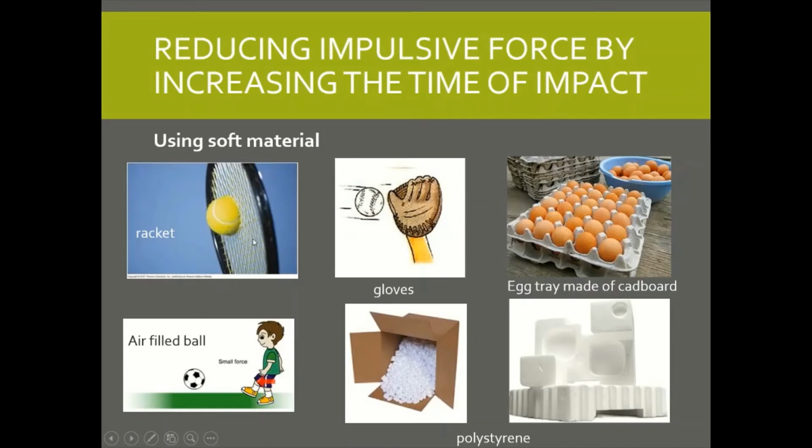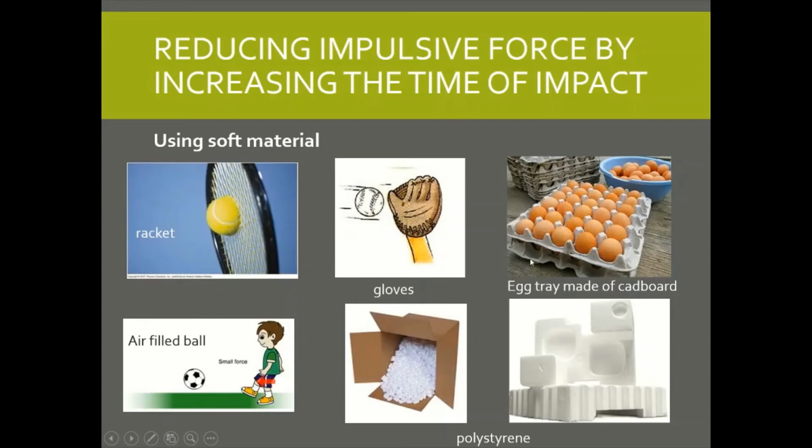Okay, tennis racket, the ball is soft, the racket is a net, it is string. Glove, a glove to catch the ball in a game of rounders. Okay, in football also the goalkeeper has to wear gloves to protect himself. Alright, so to reduce the impulsive force.